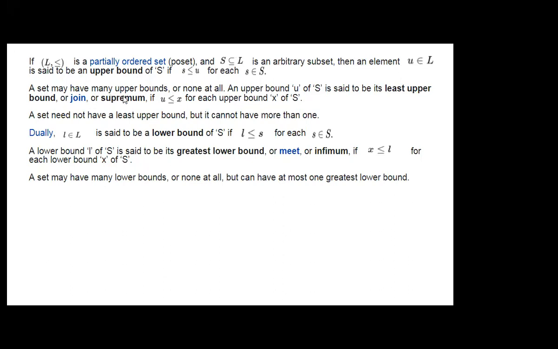A set may have many upper bounds, or none at all.